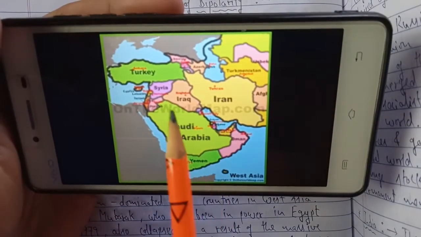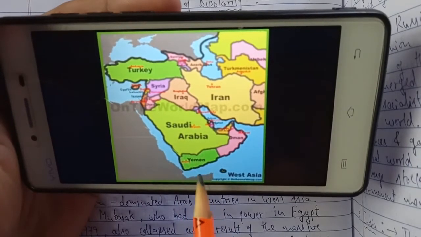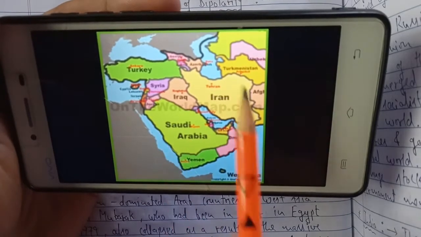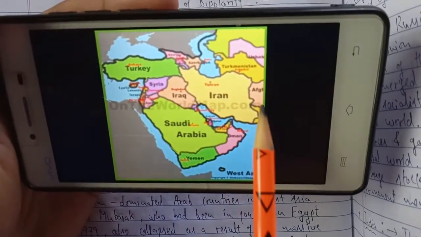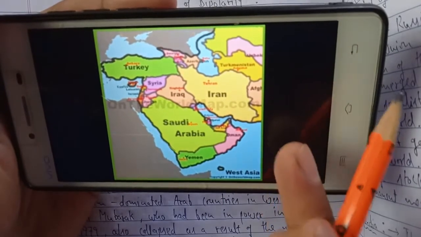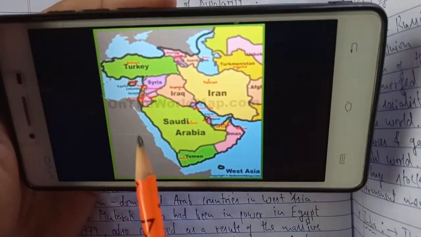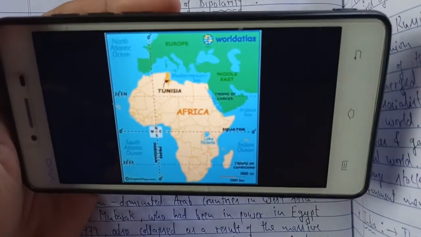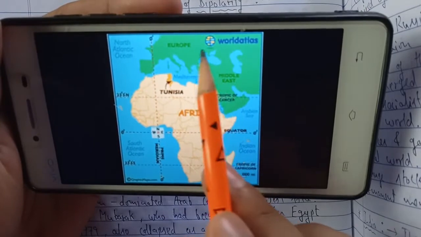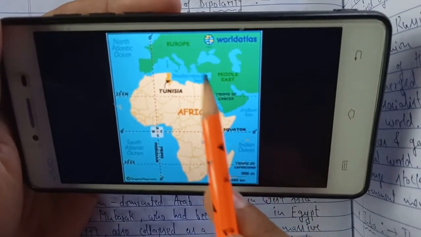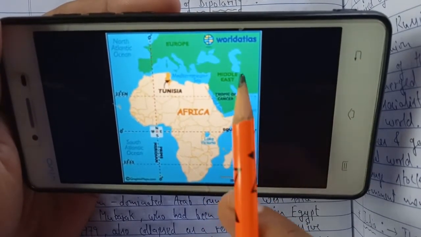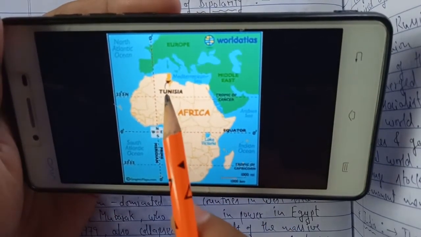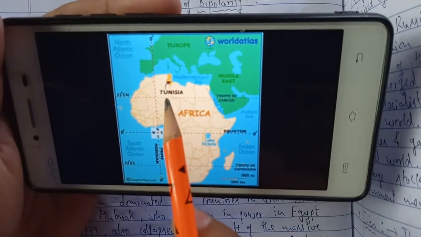These are the countries of West Asia. If you can see, Saudi Arabia, Yemen, Oman, Iran, Iraq. These are some of the important countries of West Asia. Here is Afghanistan, here Pakistan, and India. This is very close to India. This is the border of Africa. So I was trying to show you the location of Tunisia. This is West Asia, the part we call the Middle East on the world map. Very close to it is Tunisia, a country in North Africa.